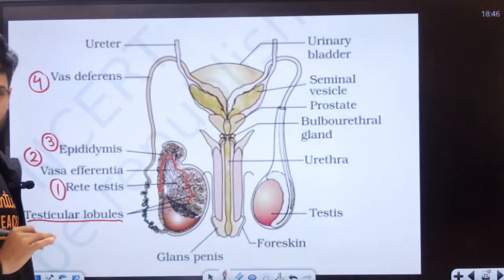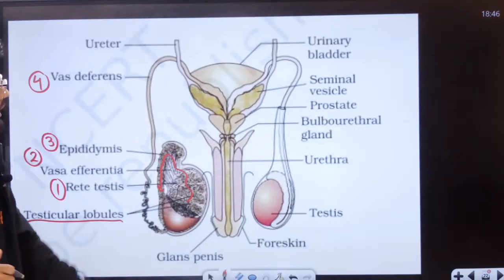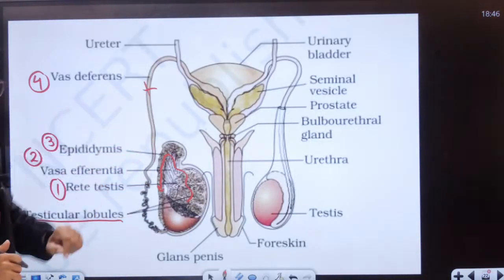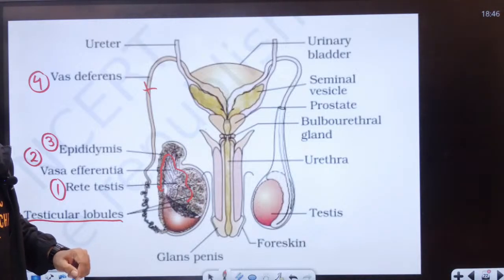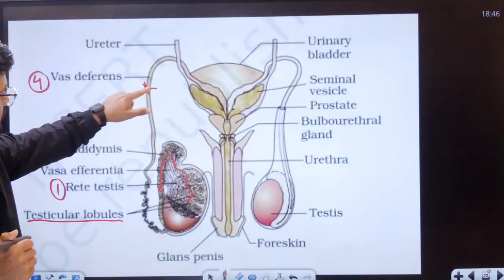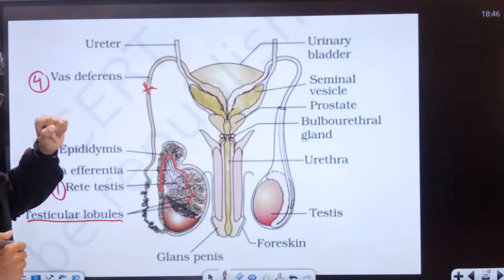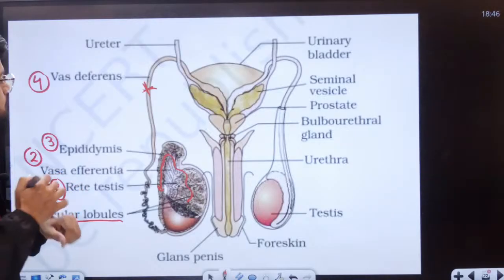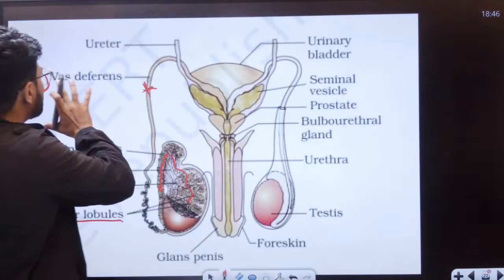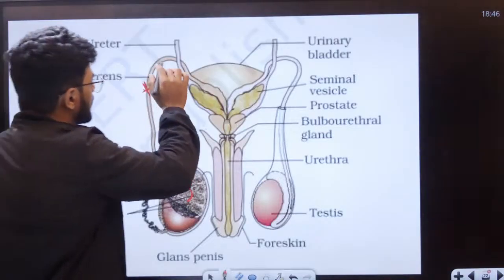Now, can Nandu tell me, if I cut the vas deferens and I tie it, what do I call that, students? Rudrani, tell me, if I cut this entire structure here and I tie it, what do you call that? That is called vasectomy. Okay. Now, students, from the vas deferens, the sperm is moving.